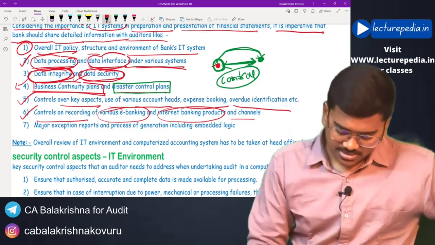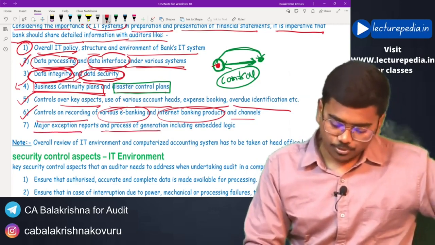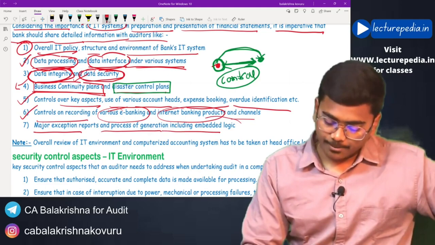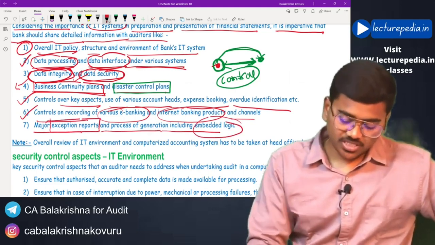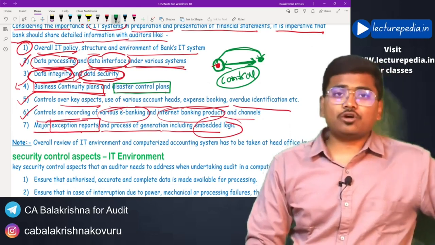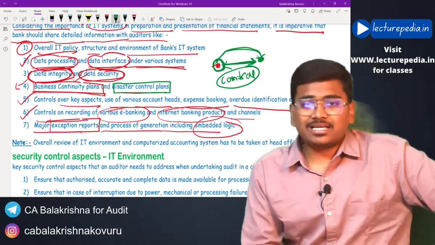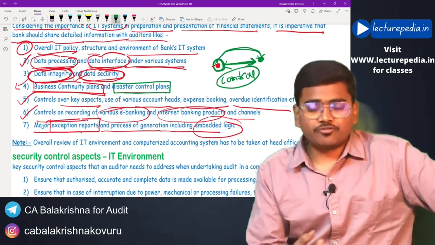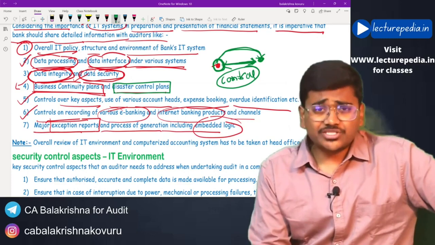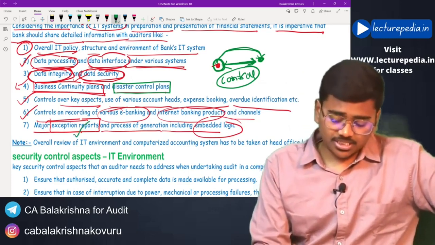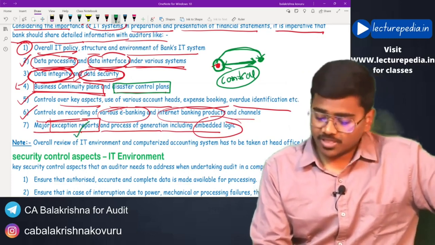Next, major exception reports and process of generation including embedded logic. What are these exception reports? Basically, at the end of each day, the banking software, their accounting software CBS, will generate these exception reports automatically.